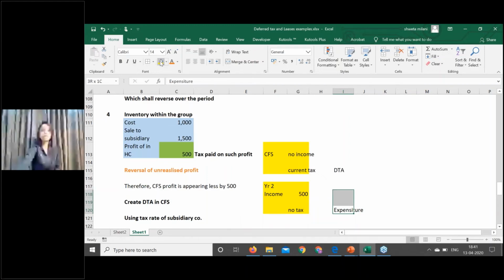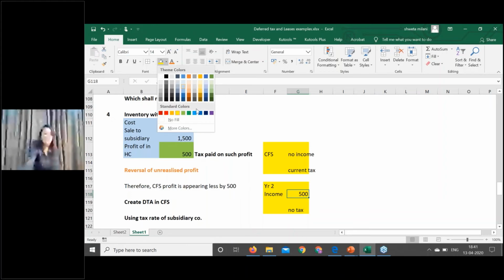Now moving on to the next concept. For example, if you are a holding company in India, which is taxable at a tax rate of 25%, and your subsidiary is a US subsidiary where the tax rate is, for example, 35%. At what rate will you recognize a deferred tax? When you recognize a deferred tax on this unrealized profit, what will be the tax rate that you will use?